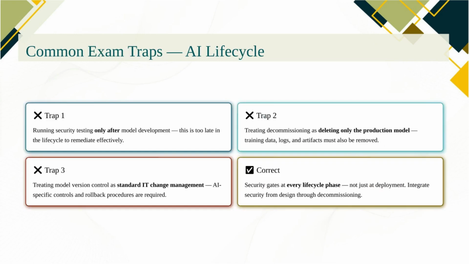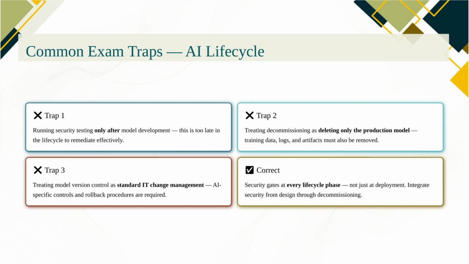Lifecycle traps in Domain 3. Running security testing only after model development. Security must be integrated at every phase, starting with planning. Testing after development catches problems when they are most expensive to fix. Decommissioning a model by only deleting it from the production environment. Data must also be sanitized, access must be revoked, and a post-decommission review must confirm no residual exposure.